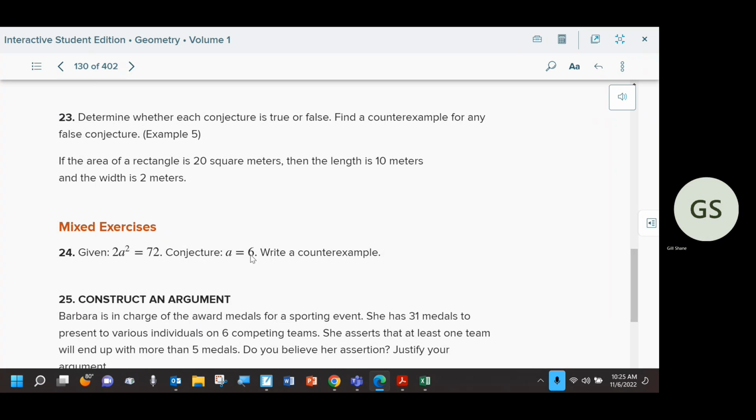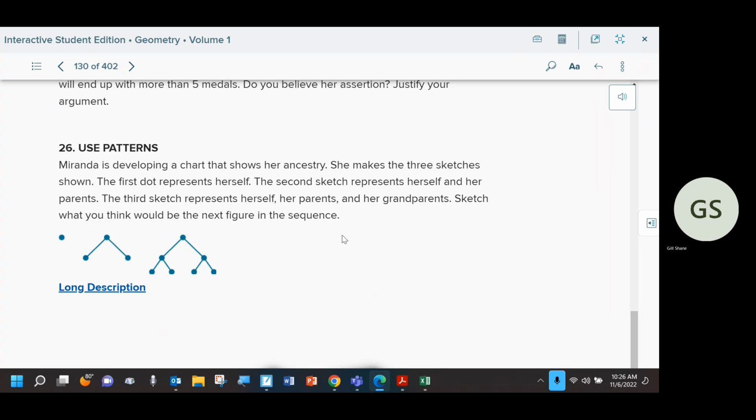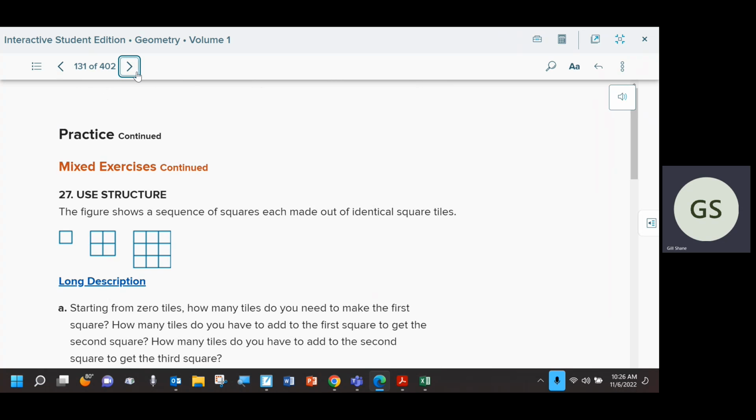Negative 6 would also work. Because if I square a negative number for this A squared, I would also get positive 36. Positive 36 times 2 equals 72. So a counterexample is negative 6. It is another situation where 2A squared equals 72. 6 is not the only answer, therefore negative 6 is a counterexample, and this conjecture is false. So we'll get to the next lesson.